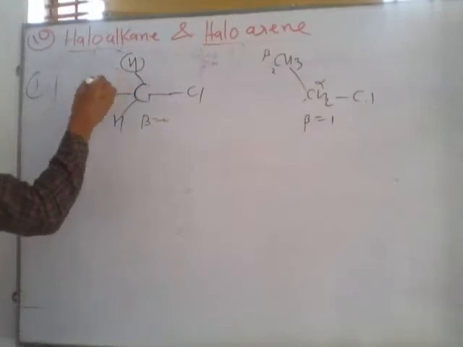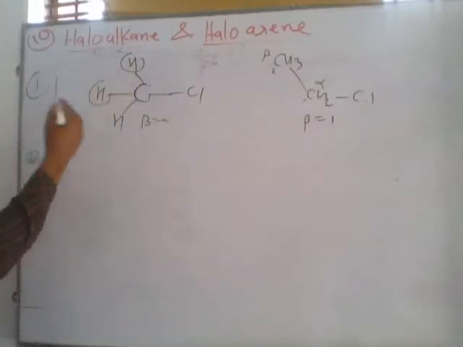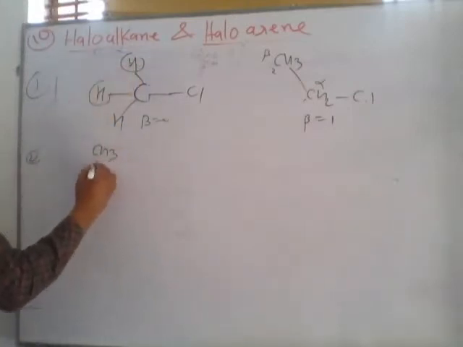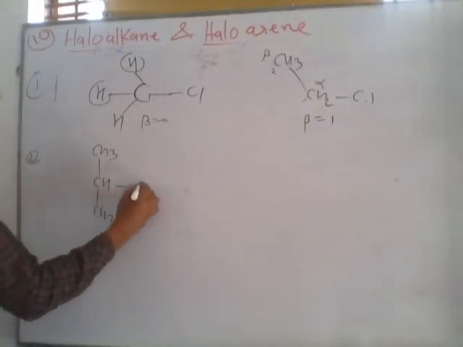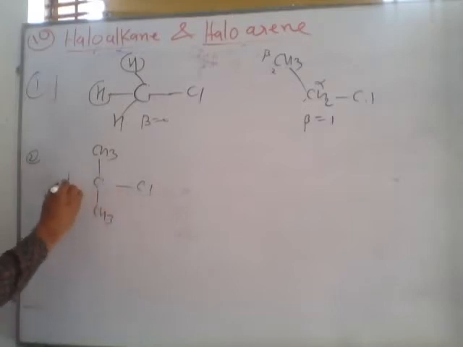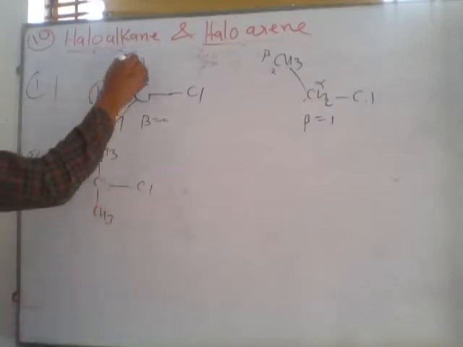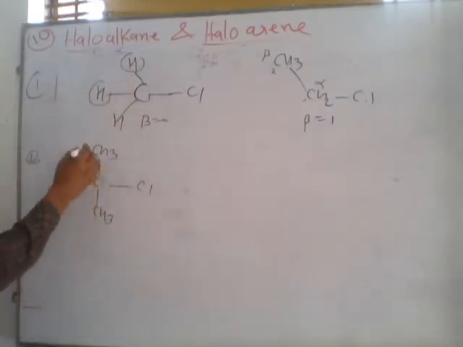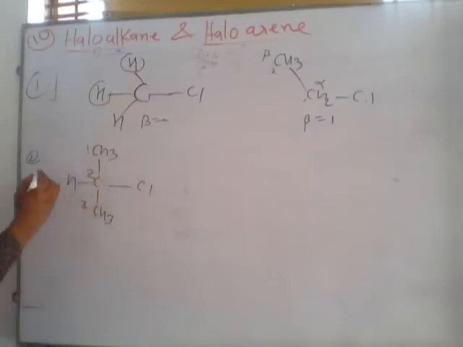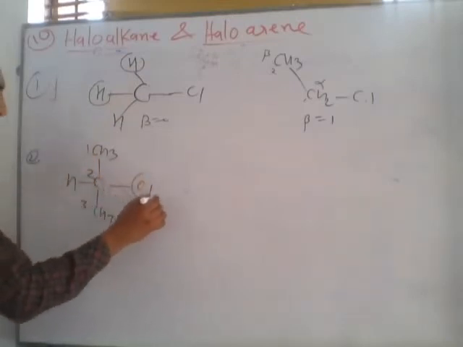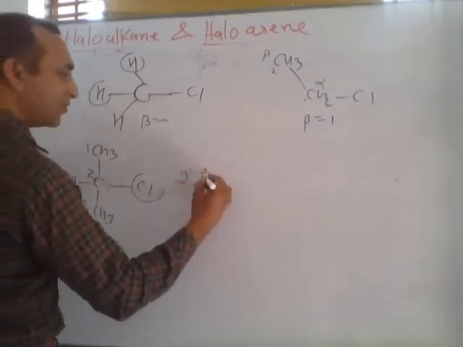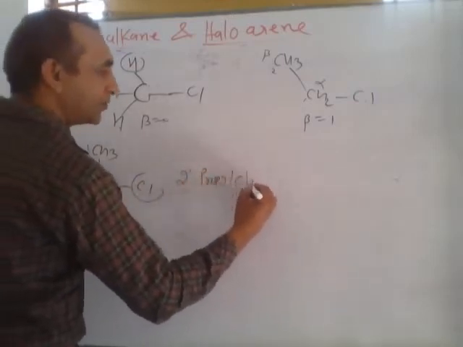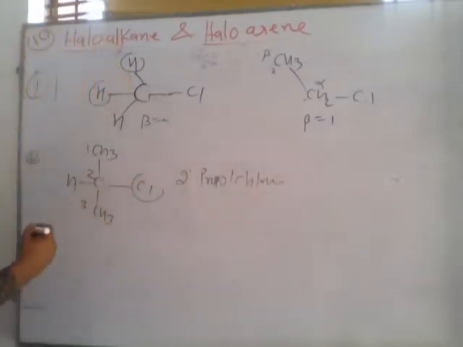If we replace these two hydrogens by CH3 group, listen, CH3 CH CH3 with chlorine, this is hydrogen, and we replace these two hydrogens by CH3. 1, 2, 3, and in IUPAC system we can say this is 2-chloropropane. Otherwise we can say secondary propyl chloride.